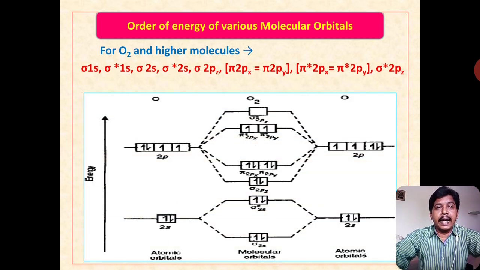See, this is the diagram of the oxygen electronic structure according to molecular orbital theory. According to the theory, the electronic structure should be given by following the previous rules like Hund's rule and the Aufbau principle. See here, two oxygen atoms are given on the left and right sides, and in between the oxygen molecule is given.